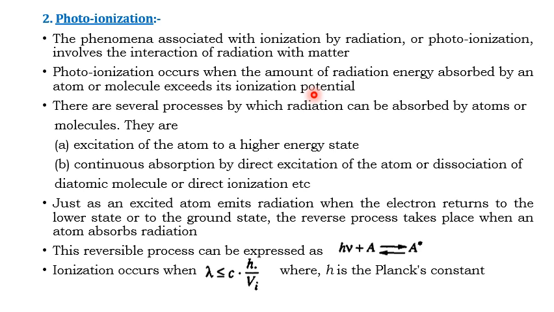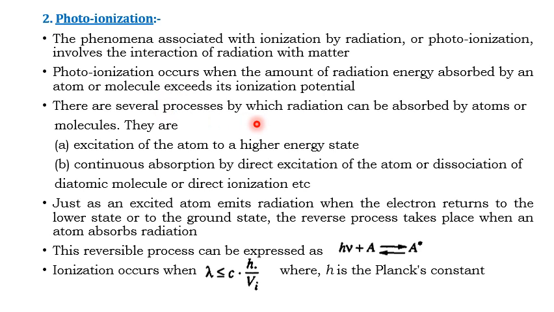When the energy that the matter, atom or molecule possesses from the radiation exceeds the withstanding capacity of the energy already present in it, then photoionization occurs.